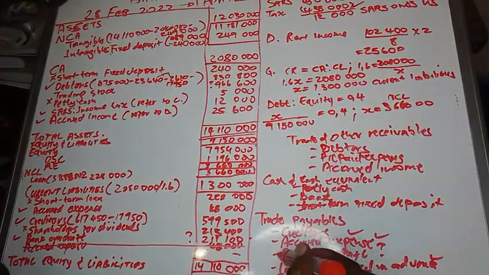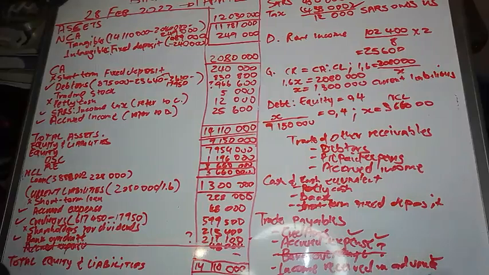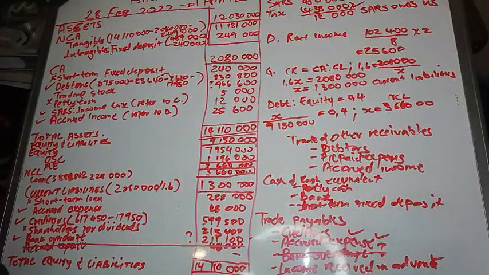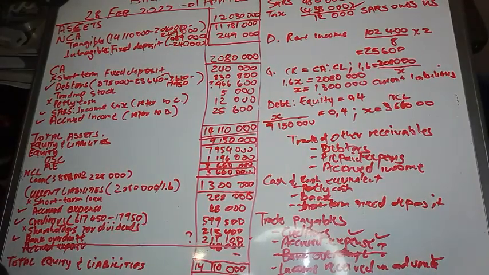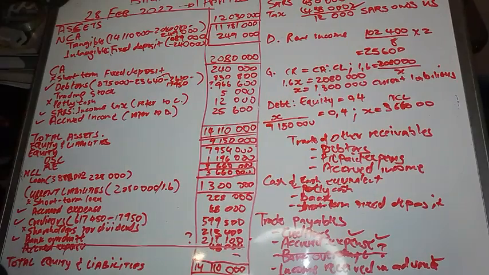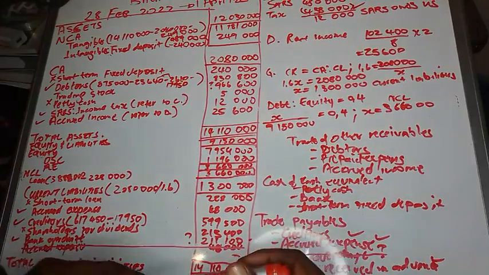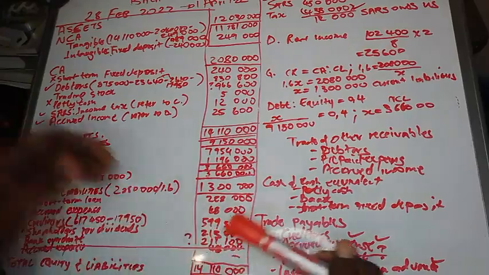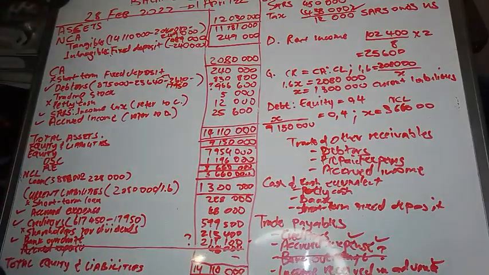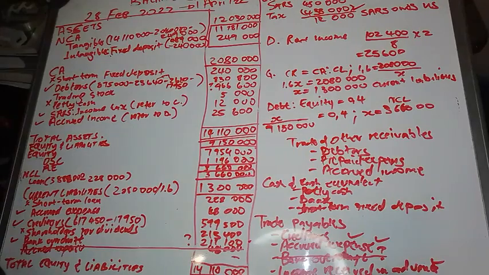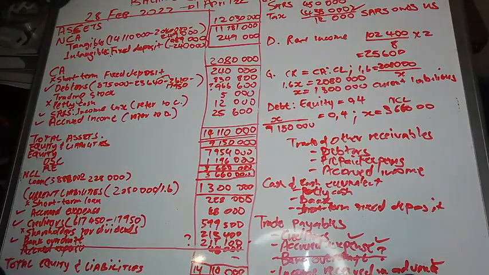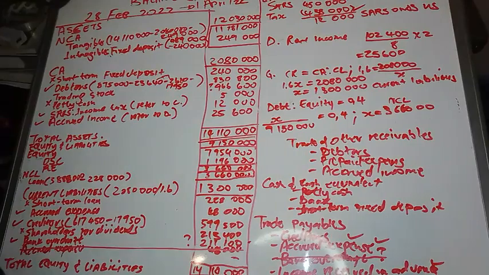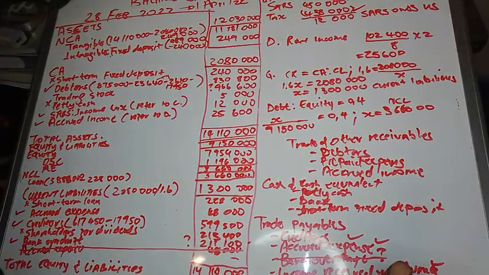So let me scratch it out so that you take note of it. Then the rest must be recorded there. Now, what do I need to explain? In summary, you must take all the amounts that you have in the question and in the answer book. You must add all that information together. I mean, you must use that information and you put it in the answer sheet, right?